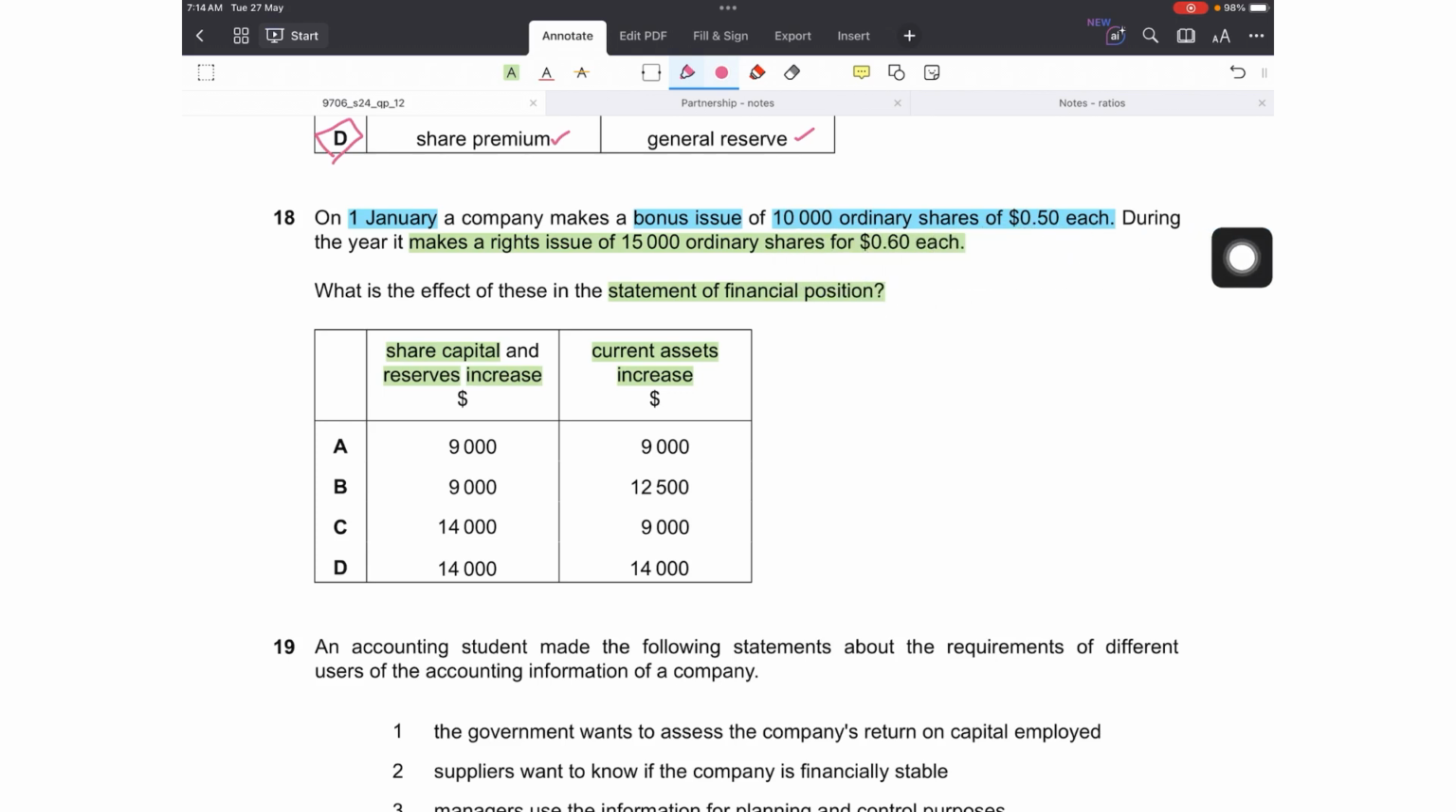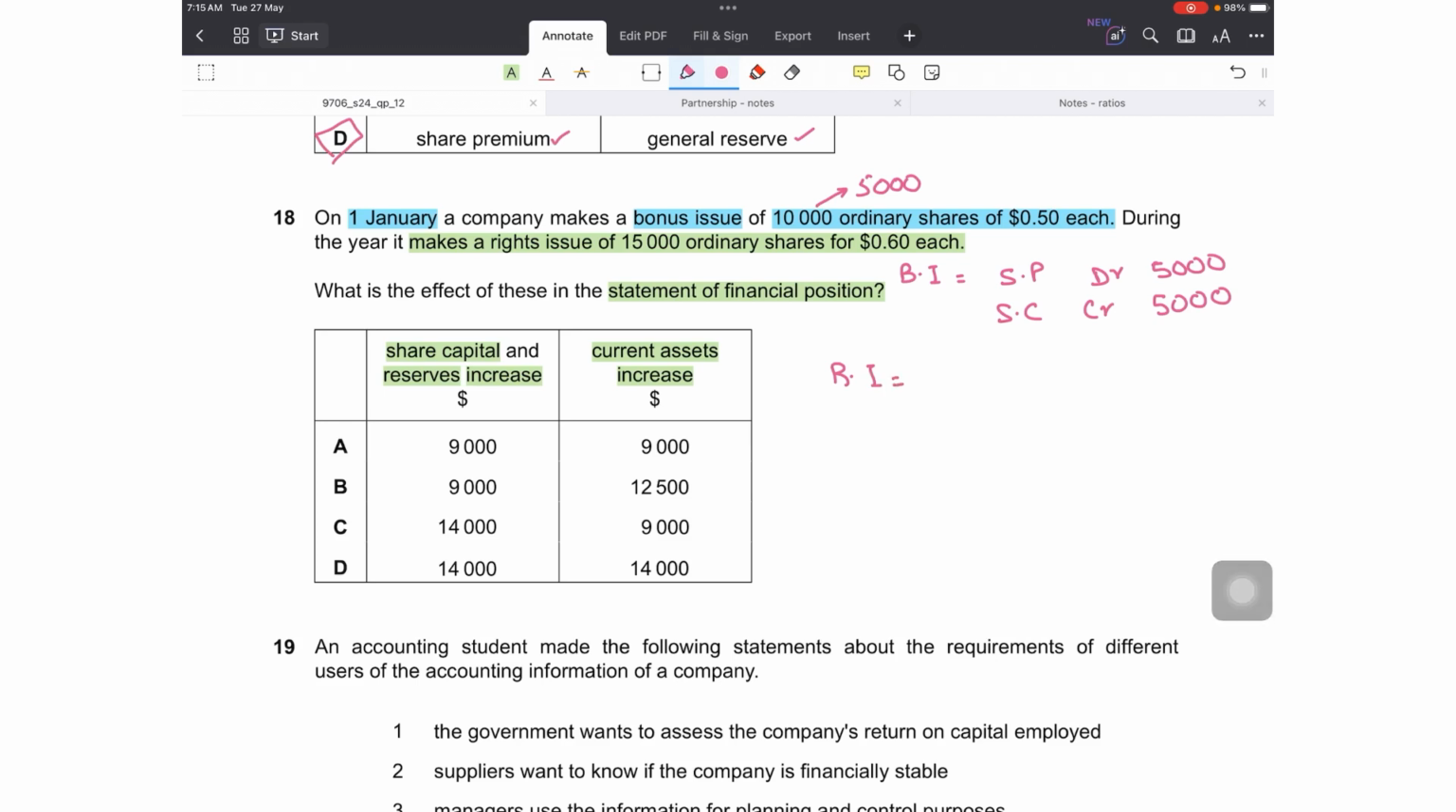The 10,000 ordinary shares, if they are being issued at 0.5, so the share capital raised would be 5,000. 10,000 into 0.5 is 5,000. So the double entry for the bonus issue will be, it is financed from share premium. Priority is given to capital reserves. So share premium would be debited by 5,000, and ordinary share capital would be credited by 5,000. So the impact of this would be that my share premium would decrease and my share capital would increase. We'll look at the impact in the end.